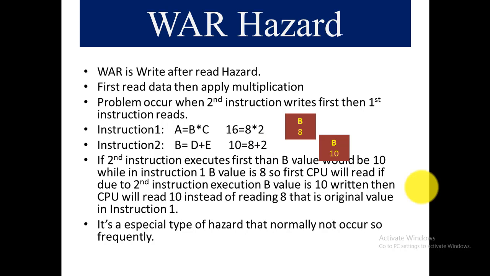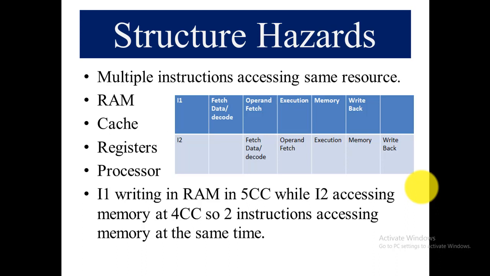So the next hazard, after the data hazard, is the structure hazard. Structure hazards occur when multiple instructions access the same resource. There are multiple resources such as RAM, cache, registers, processors.